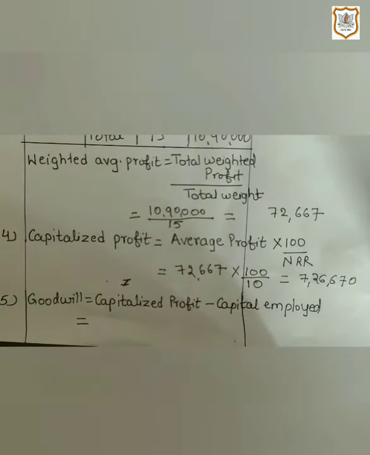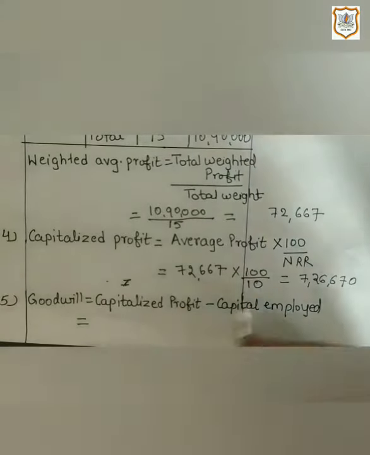Now in the final step, we will find out value of goodwill based on this method. And here for finding out goodwill, our formula is capitalized profit minus capital employed.